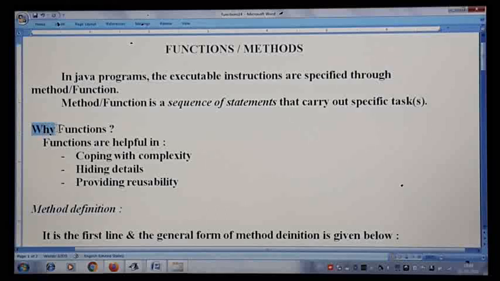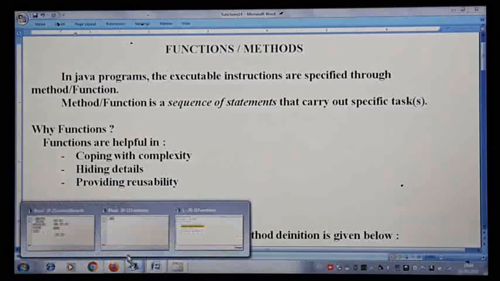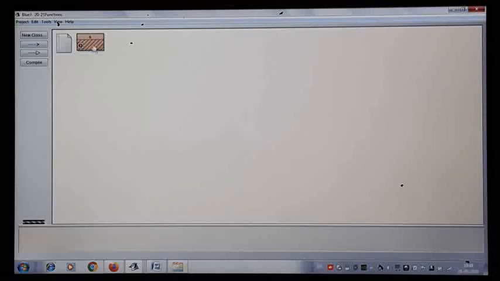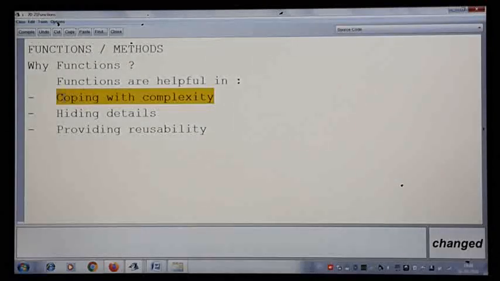Then why do we write functions? Functions are helpful in coping with complexity, hiding details, and providing reusability. Let us understand these three points with an example. Let me take one example to make you understand the three points: coping with complexity, hiding details and providing reusability. So the very first point is coping with complexity.